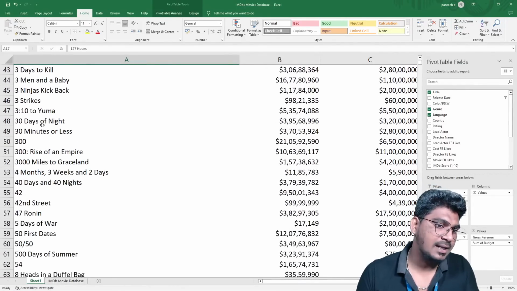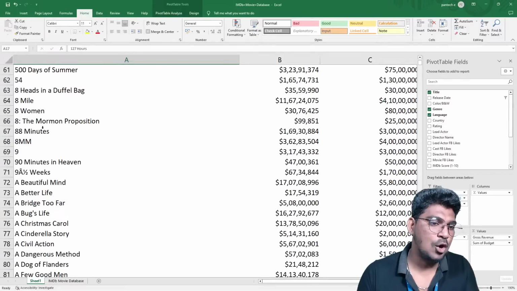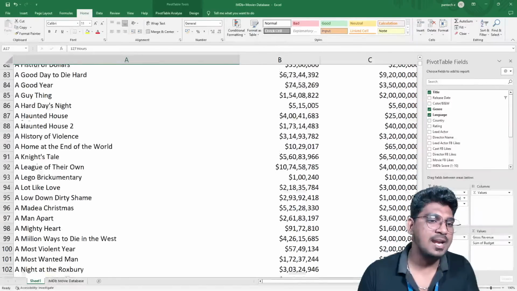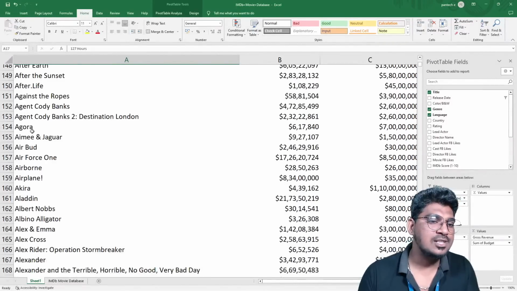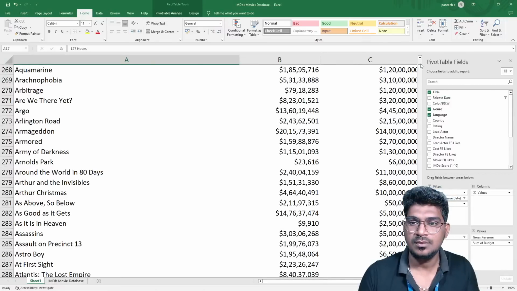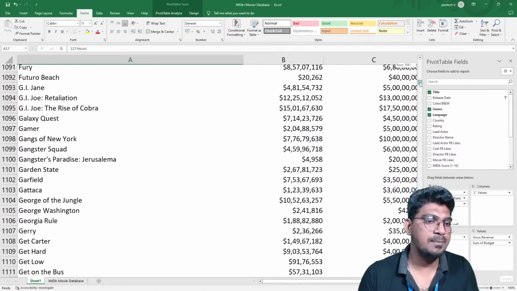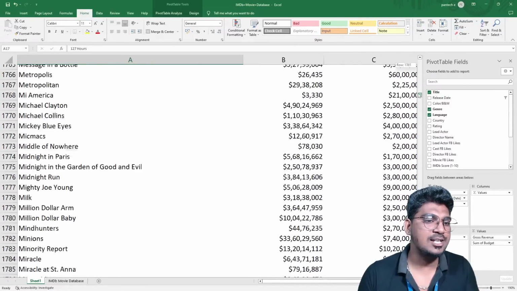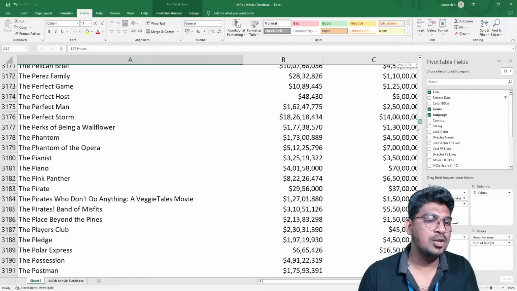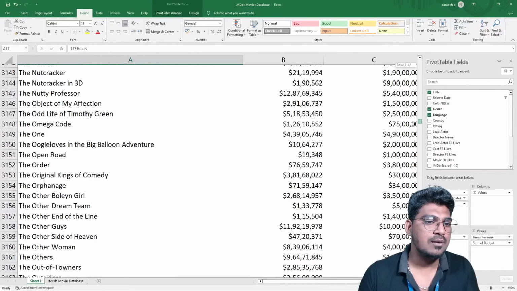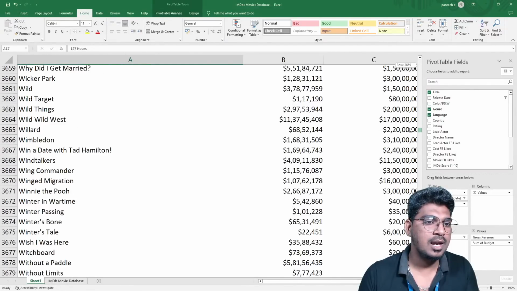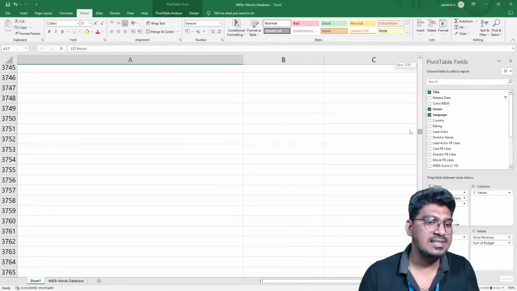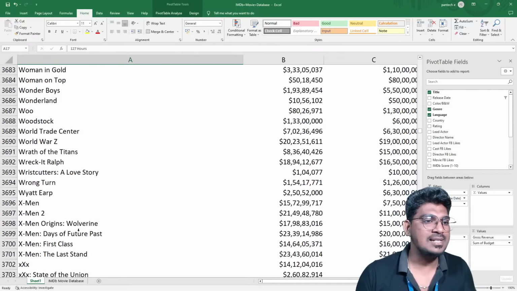But after that, you can see these options. It starts from A to B and C like that. You can see this one: B, C, D, E, H, I, J, K, L, M, N, O, P, Q, R, S, T, U, V, W, and Z, last Z. You can see this one.